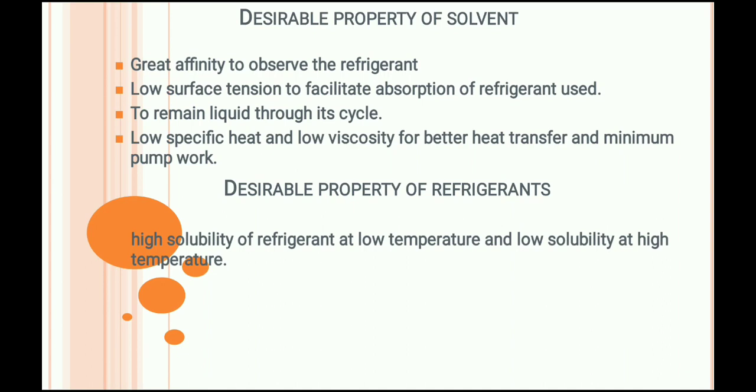The refrigerant should have high solubility at low temperature and low solubility at high temperature. Next one is the refrigerant should be stable at all temperatures. The refrigerant should be chemically stable.